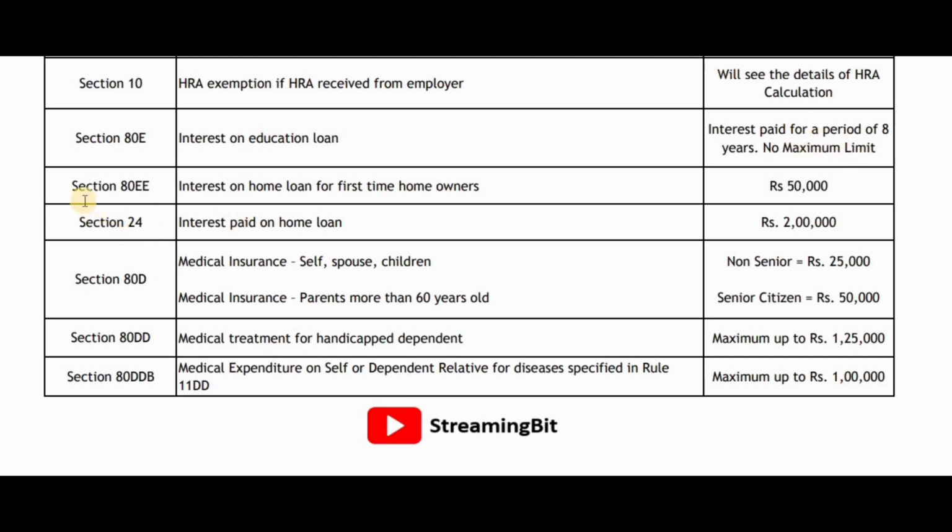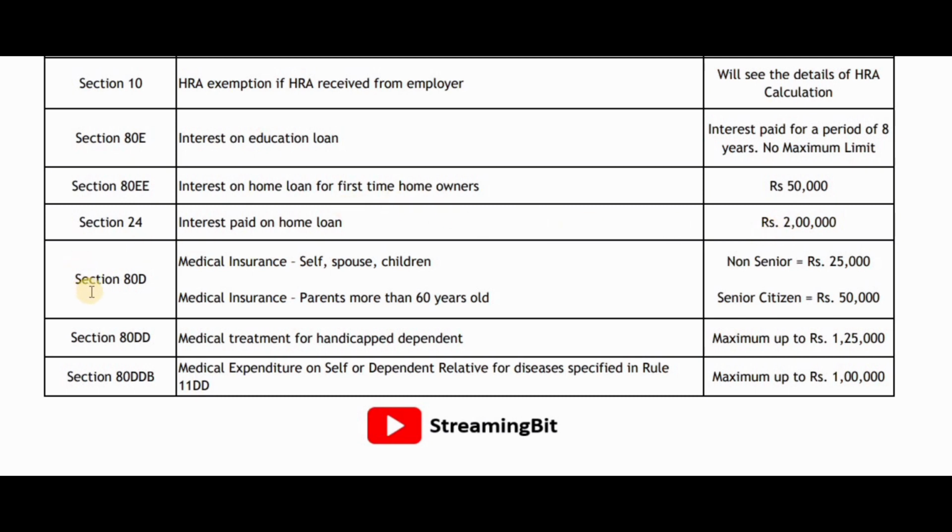And next is section 80EE, that is interest on home loan for first time homeowners. So that is capped at rupees 50,000. And the next one is section 24, that is interest paid on home loan. Whatever interest you are paying on your home loan, you can avail that, and the maximum cap for that is rupees 2 lakhs.